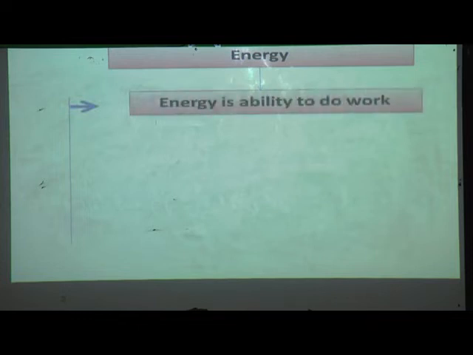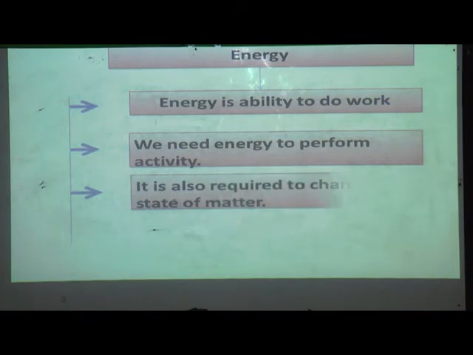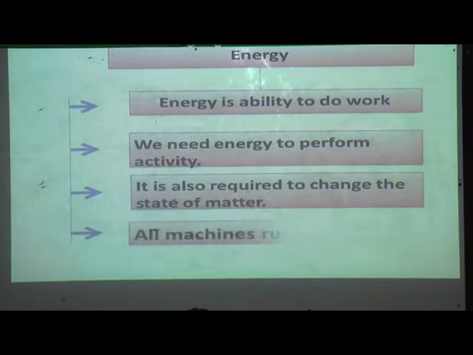Next we have seen about energy. Energy is the ability to do work. We need energy to perform activity. It is also required to change the states of matter. All machines run on energy.